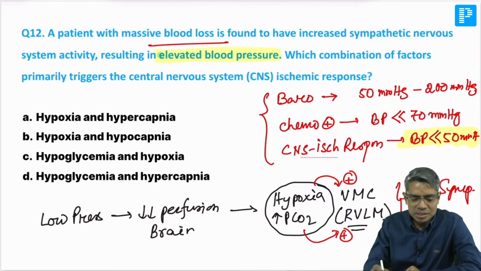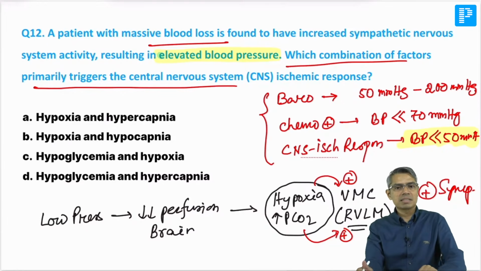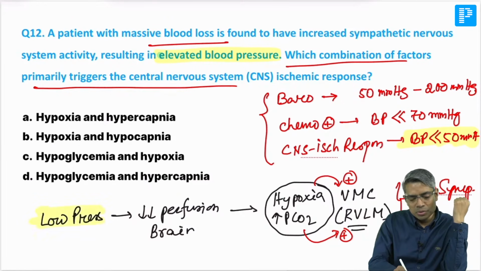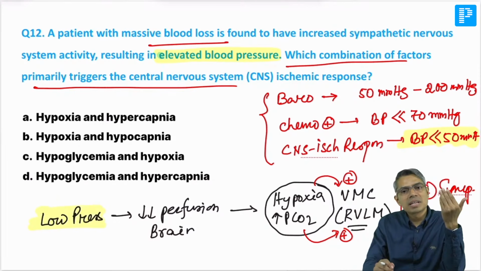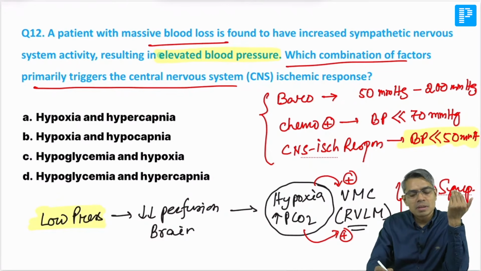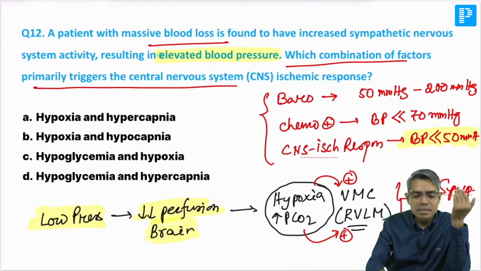So this is the question basically: which combination of factors primarily triggered the CNS ischemic response. CNS ischemic response is triggered whenever the blood pressure is low. How is low blood pressure triggering the CNS ischemic response? It is producing ischemia of the CNS, that's why CNS ischemic response. But whenever there is ischemia in the CNS, how is the sympathetic system activated? That is the CNS ischemic response.